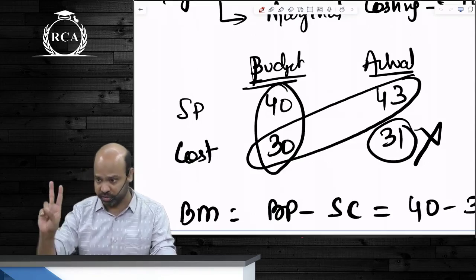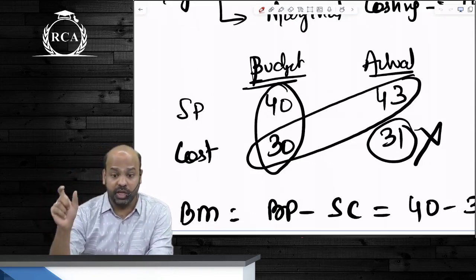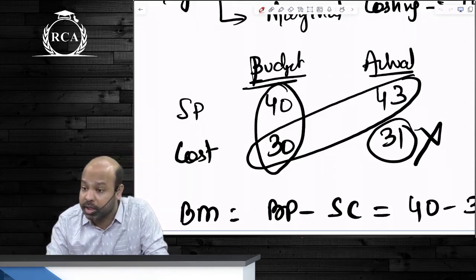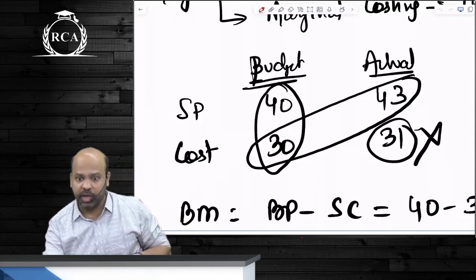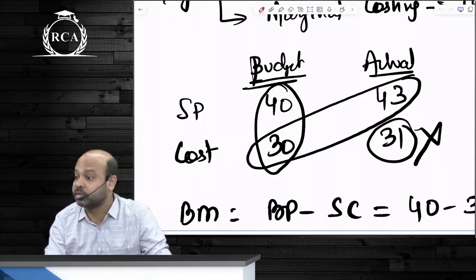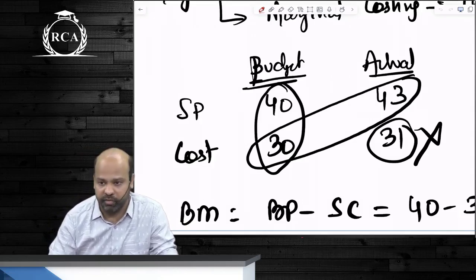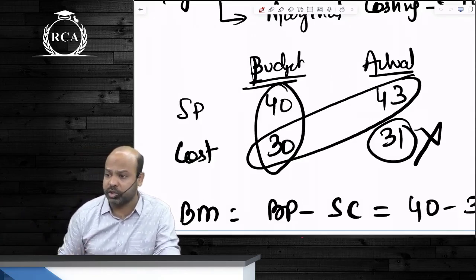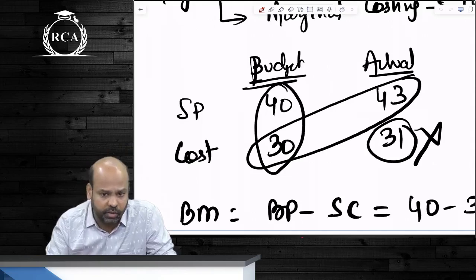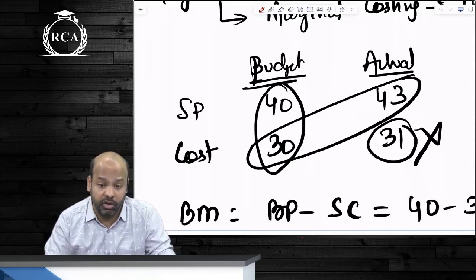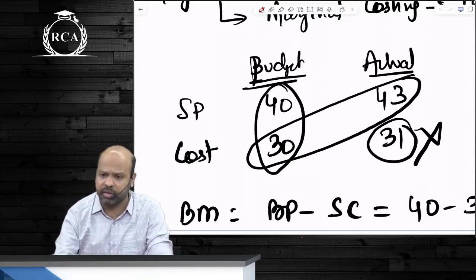I told you two reasons. One, the sales department is in no way concerned about the actual cost that you're incurring. They will only come and tell us, go ask the production people. Why are we being asked? We are not responsible for the actual cost that is being incurred. Our job is only to sell the product. Whether we are selling it at that price or not, we are responsible only for that. Yes or no, guys? The second reason as such, beta, is the difference between standard cost and actual cost is already explained under all the cost variances.